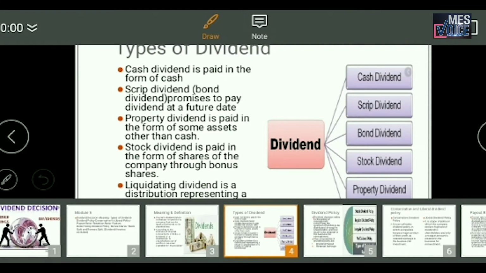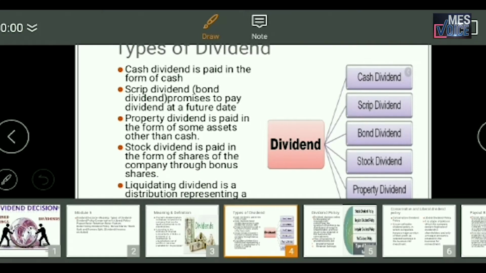Now let us check what are these types of dividends. Cash dividend is paid in the form of cash, and scrip dividend is just like the postponement of dividend. That is, if a company is unable to pay the dividend for the present time, it may fix a future date for the payment of dividend. Such a promise to pay the dividend on a future date is termed as scrip dividend. Then we have property dividend, that is, dividend is paid in the form of property, in the form of some assets. This type of dividend is issued in some unusual or exceptional circumstances, and it is not quite popular in India.